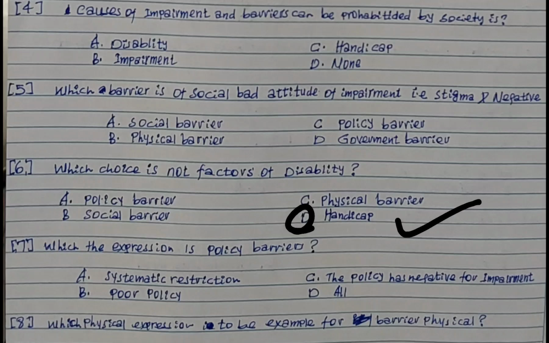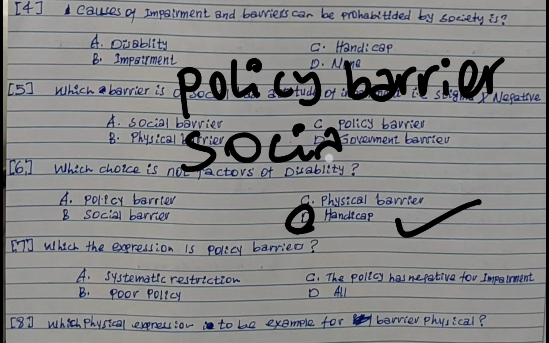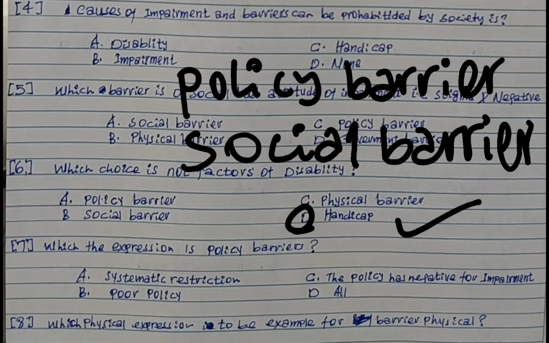The factors of disability: the first is policy barrier. The second one is social barrier.